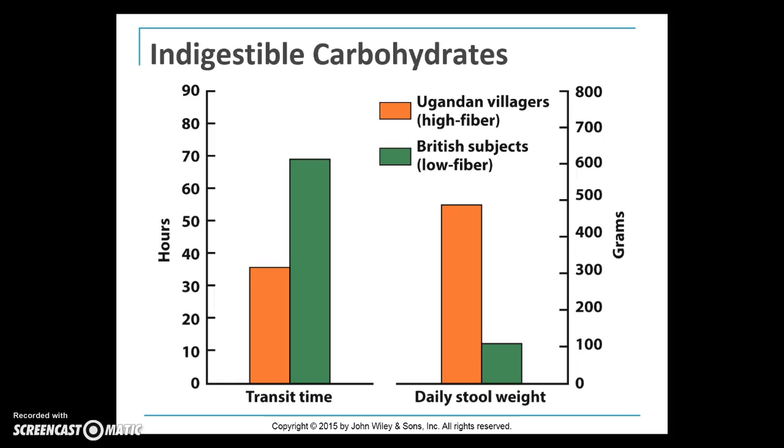This is a graph that shows a little more support of the evidence. In the 1970s, they compared Ugandan villagers who consumed a diet high in fiber with British subjects living in Uganda who consumed a more refined, low fiber diet. Remember we talked about this with the Egyptians earlier on. What we see here is stool weights are greater and stomach transit times are shorter for those that consume a higher fiber diet, actually a healthier diet.